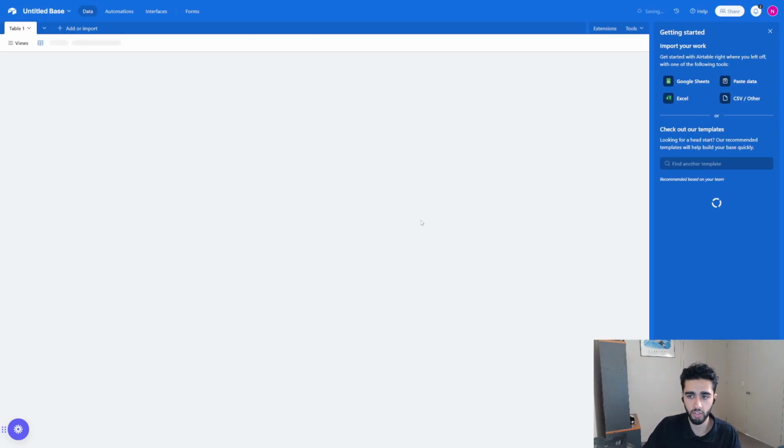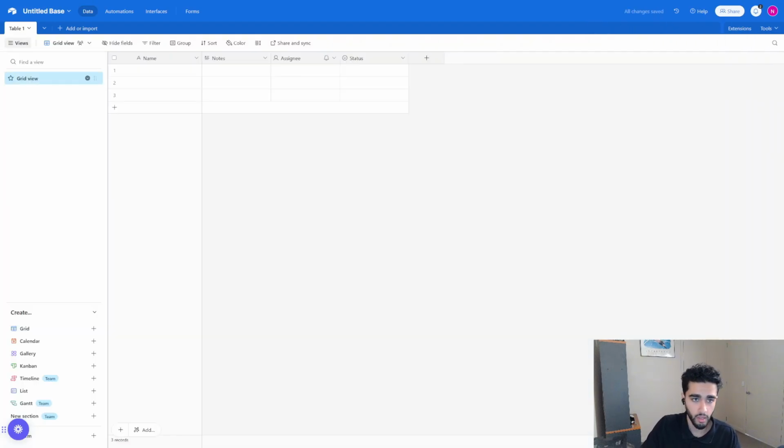Now, I like to just do from scratch because this is going to be fully custom. And what we can do here is we have name, notes, assignee, and status. We're going to get rid of assignee. We don't need assignee. And we're going to get rid of notes. We don't need notes. We're going to keep status. We're going to keep name.